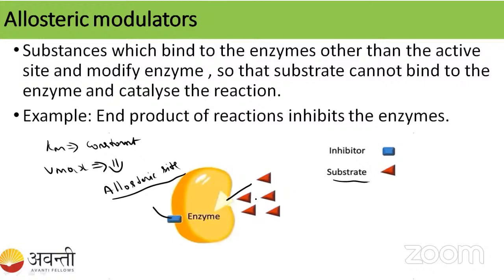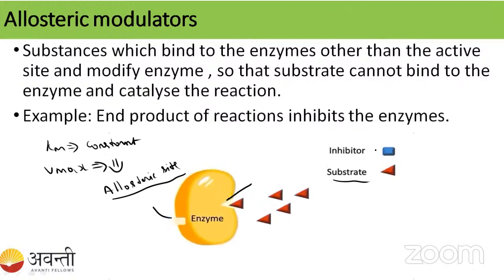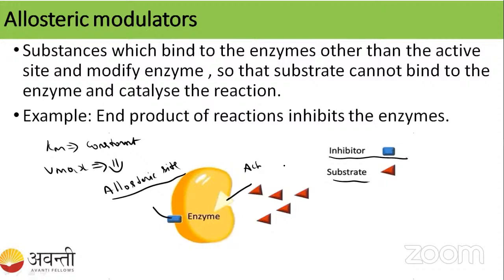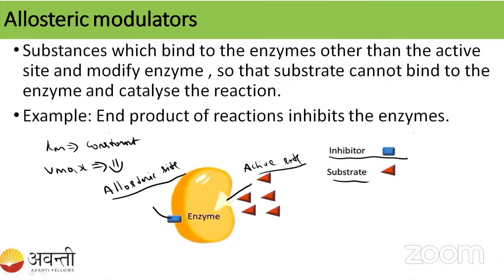The inhibitor will come and bind to the allosteric site. The active site is where the substrate will bind. Before the substrate binds to the active site, the inhibitor will come and bind to the allosteric site.